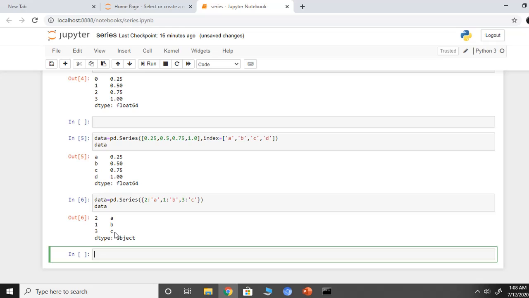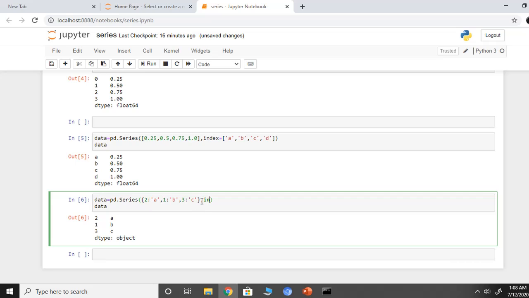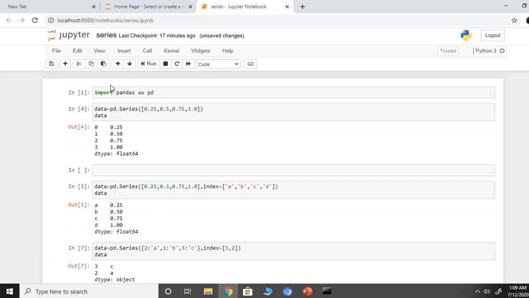Index can be explicitly set if a different result is preferred. For example, if I say... okay, though while declaring the dictionary I have put 3 key value pairs, in index I am specifying 3 and 2. So basically the series would be formed with only 2, that is 3 and 2, and 1 won't be included.